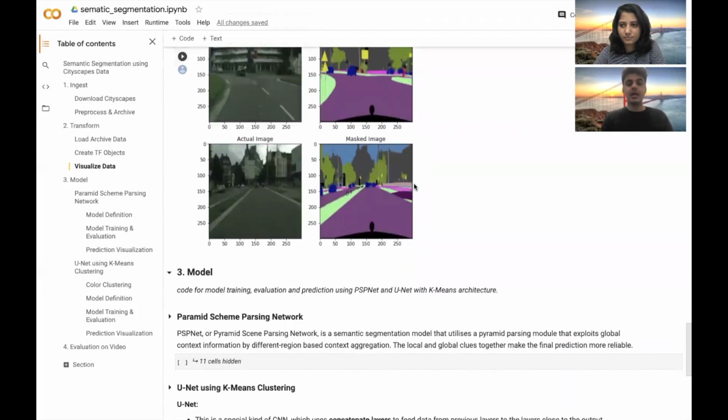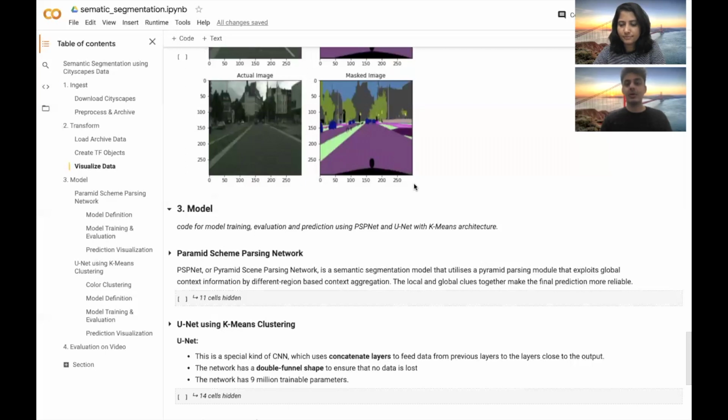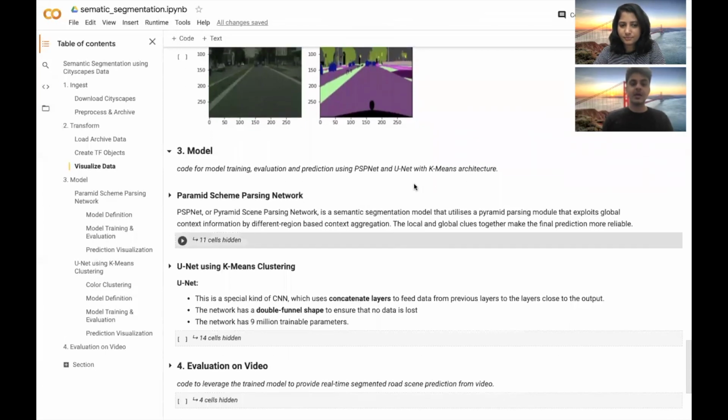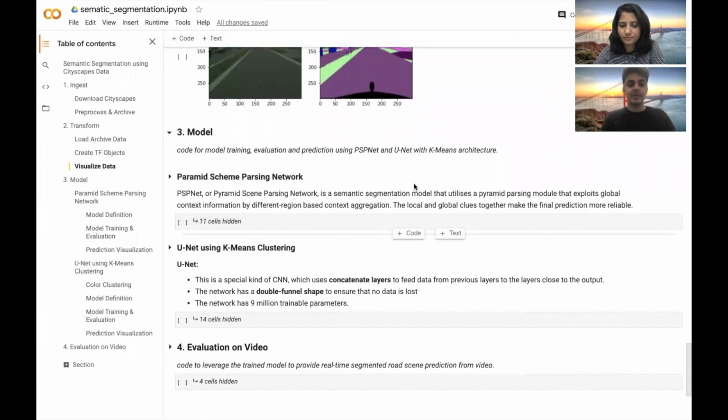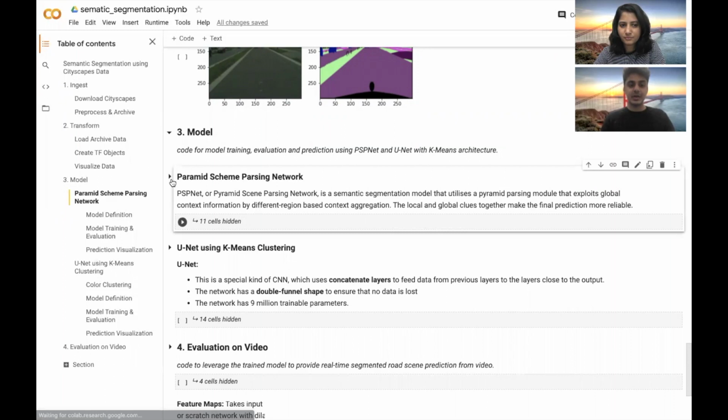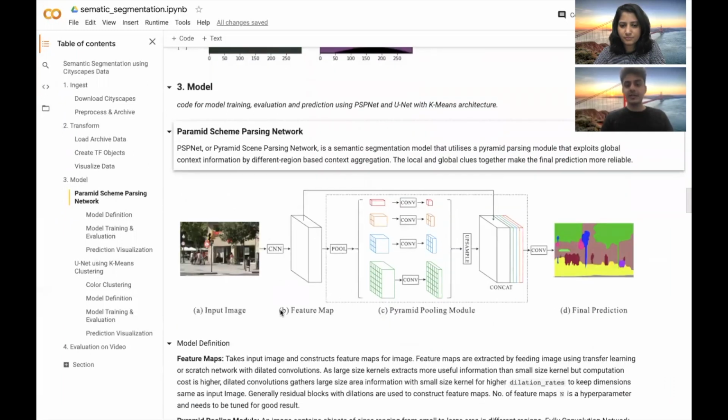Moving on, I'll now discuss one of the two models we use to perform semantic segmentation. I'll be speaking about the Pyramid Scene Parsing Network, or the PSP-Net model. We can see a rough architecture of what this model looks like, and I'll go into more detail to explain what the feature map and the pyramid pooling module do.